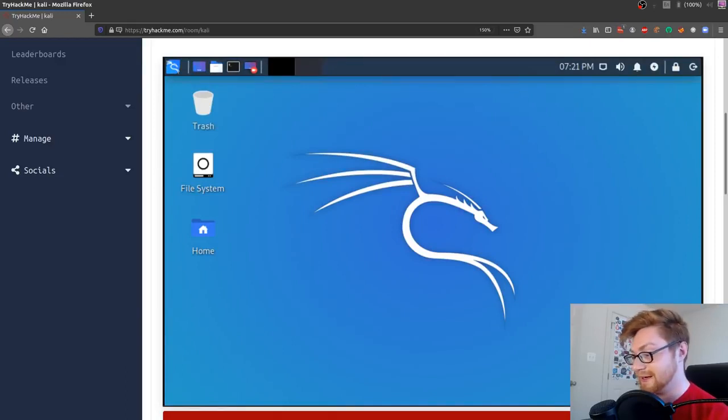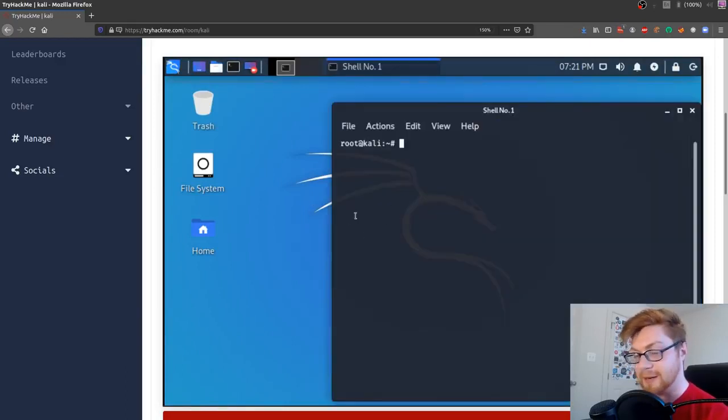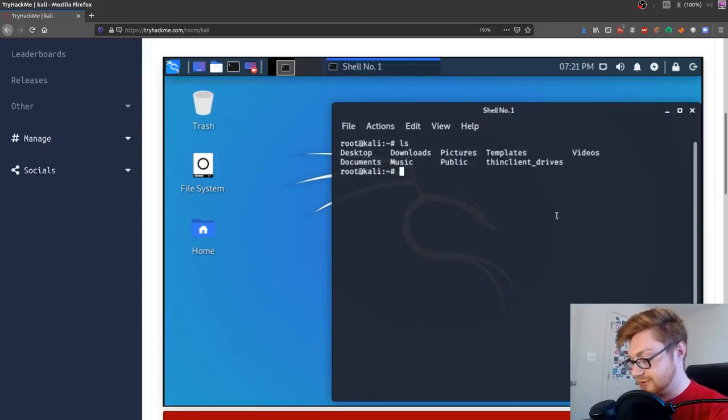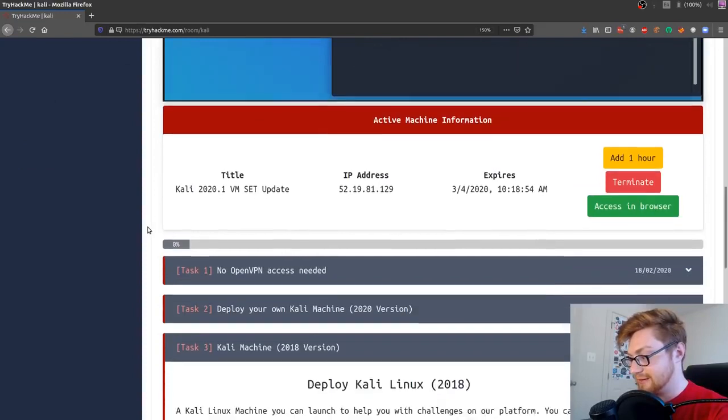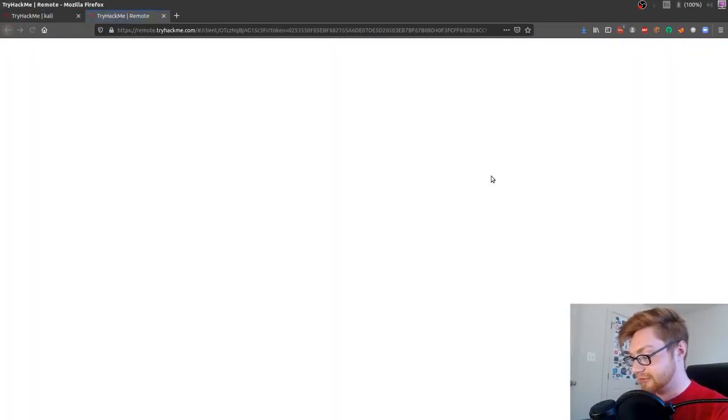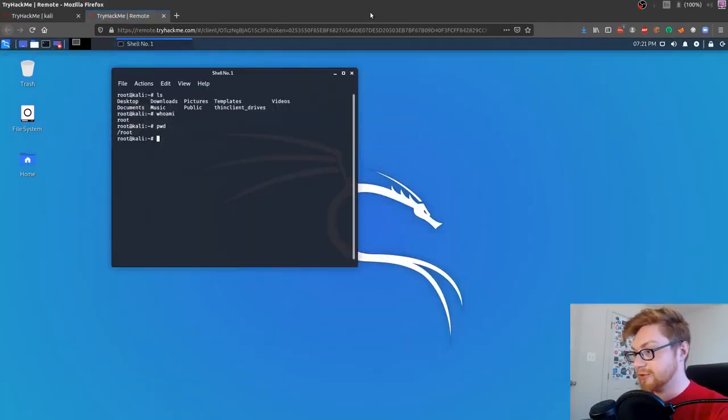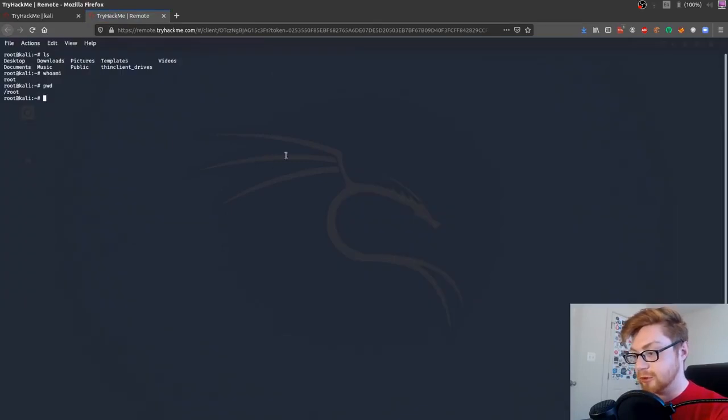That's awesome. If you want to hit that access in a browser, you can pop it up in a bigger window. But seriously, look at this. ls, whoami. Doing things. Hack the planet. Check it out. Access in browser. Now you get a full screen one. So it's like you're really using the machine without needing to spin up your own virtual environment.